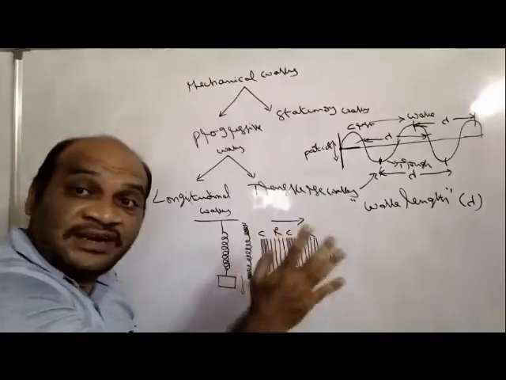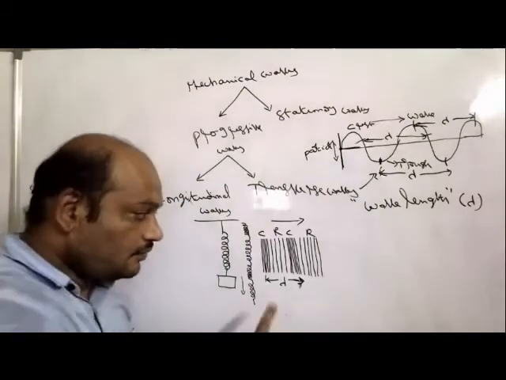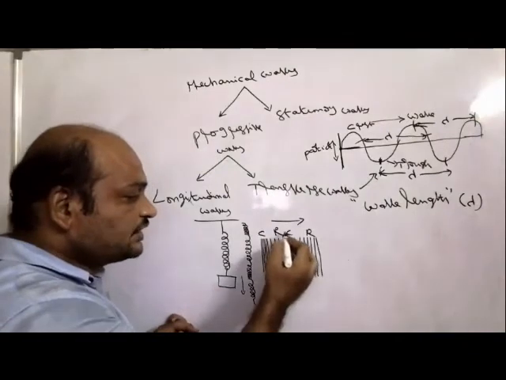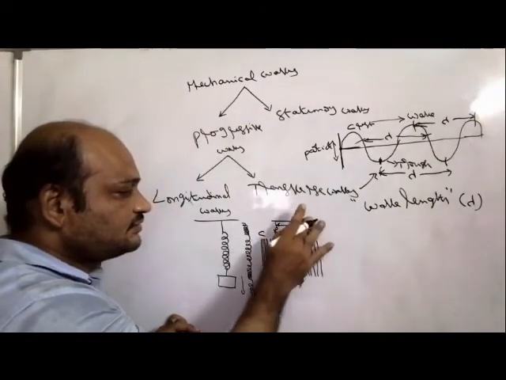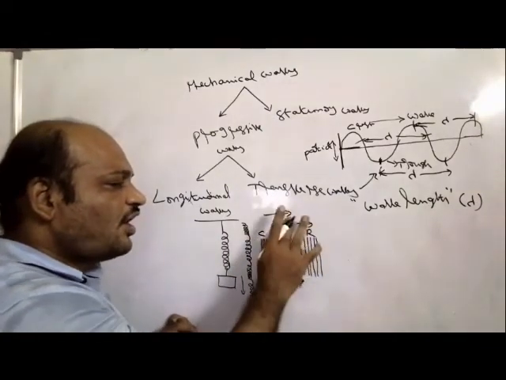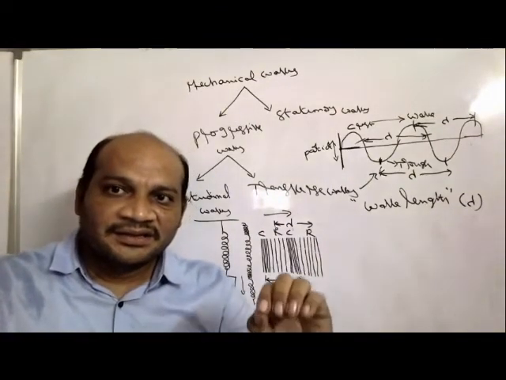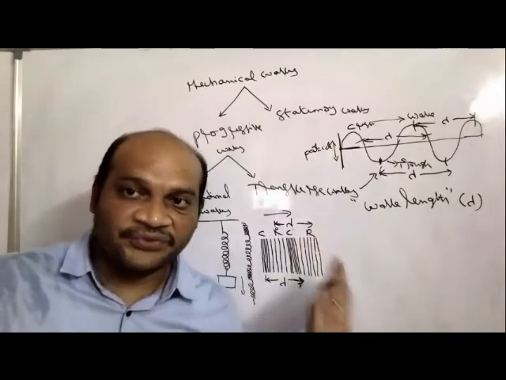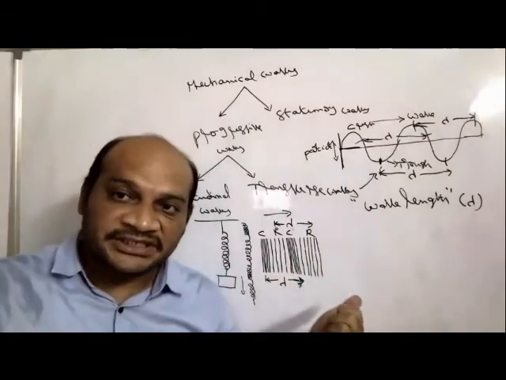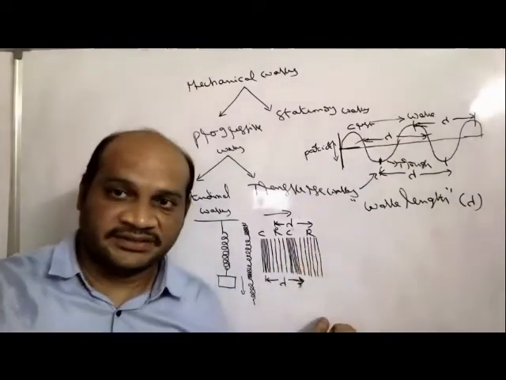Similarly, in the case of longitudinal waves, the distance between two successive compressions, or the distance between two successive rarefactions, is also taken as a wavelength.